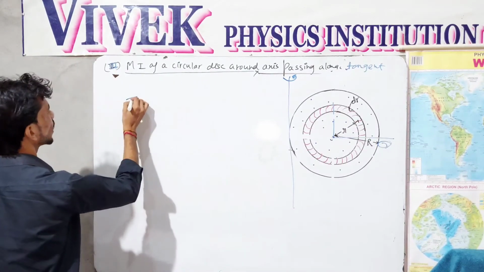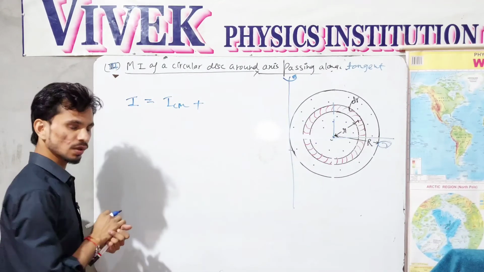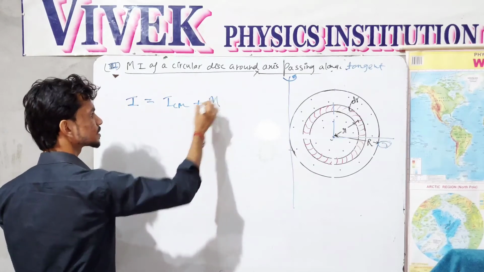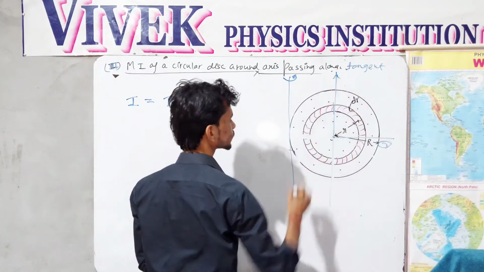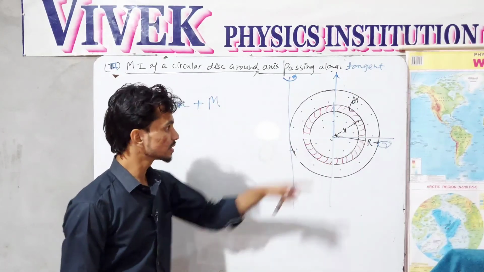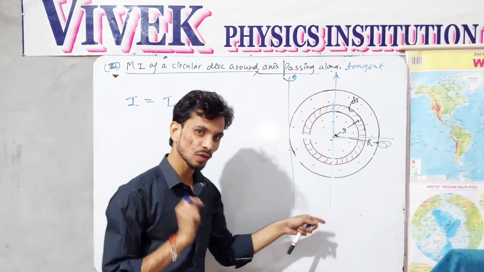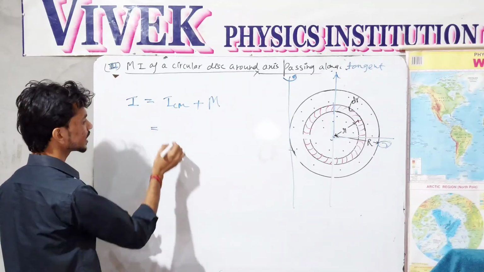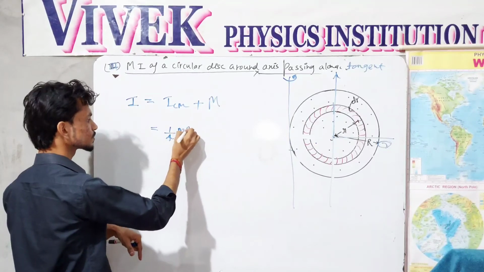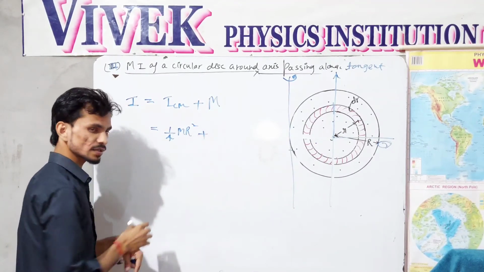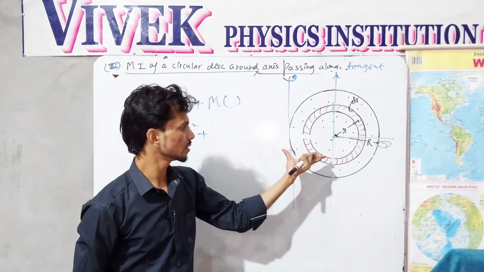So I would be ICM plus mass multiplied by the distance between the axes. This axis is nothing but the diameter axis, and the moment of inertia around this axis, which we calculated in the last case, was 1 by 4 mr square, plus m times the square of the perpendicular distance between the axes.